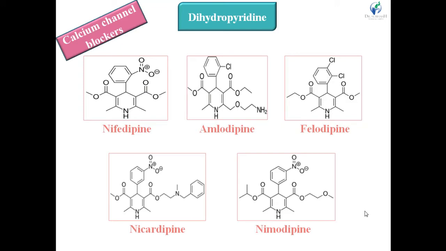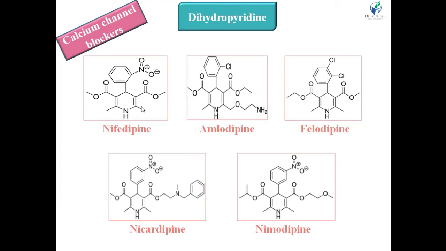Next subclass of vasodilator is calcium channel blockers. Now in calcium channel blockers there are 4 different subclasses. First one is dihydropyridine, right? All compounds of this class have the common structure dihydropyridine. We know what a pyridine ring is. Pyridine ring is the 6-membered heterocyclic ring with 1 nitrogen atom and 3 pi bonds, right? See, in all these structures there are 2 pi bonds. That means 1 pi bond gets hydrogenated, right? There is a hydrogenation of the 1 pi bond.